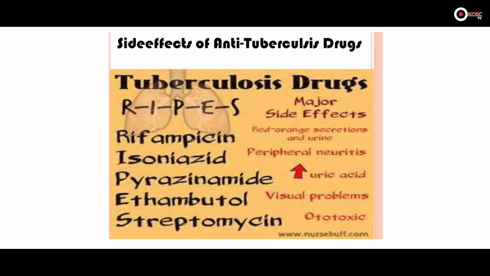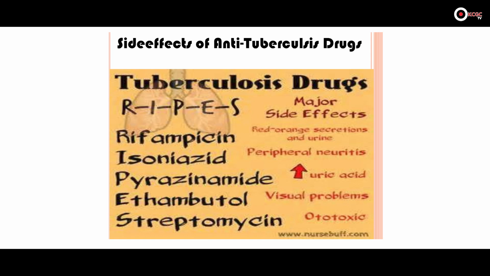Fourth one is E, that is ethambutol. Ethambutol will cause eye disorders. E is ethambutol, and from E this is eye disorders. And last is streptomycin. Streptomycin causes ototoxicity. Ototoxicity means hearing loss. The patient will have hearing loss.